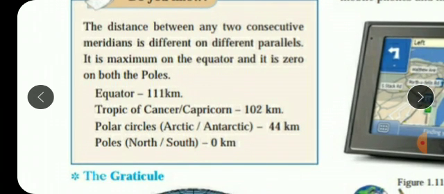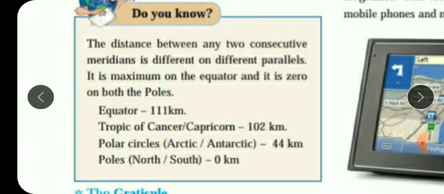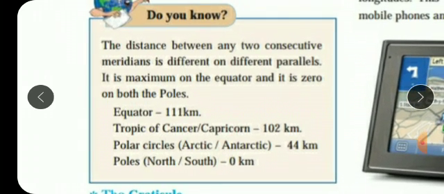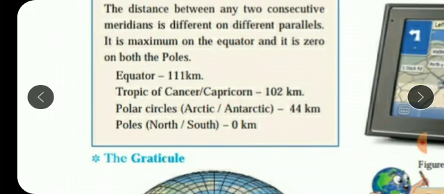Now you might ask, teacher, what are these names? Tropic of Cancer, Capricorn. Well children, these are the names of important parallels. Just like the equator, these are the names of important parallels about which we are going to study in detail in the next lesson. So just now you remember that these are the names of important parallels.